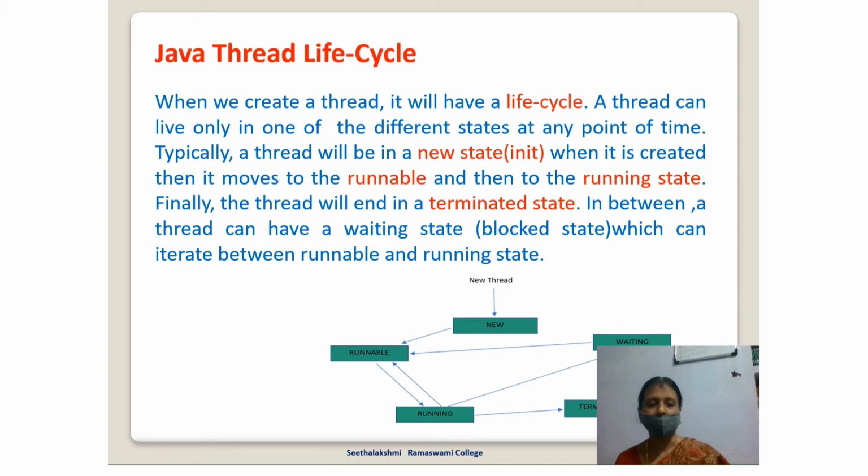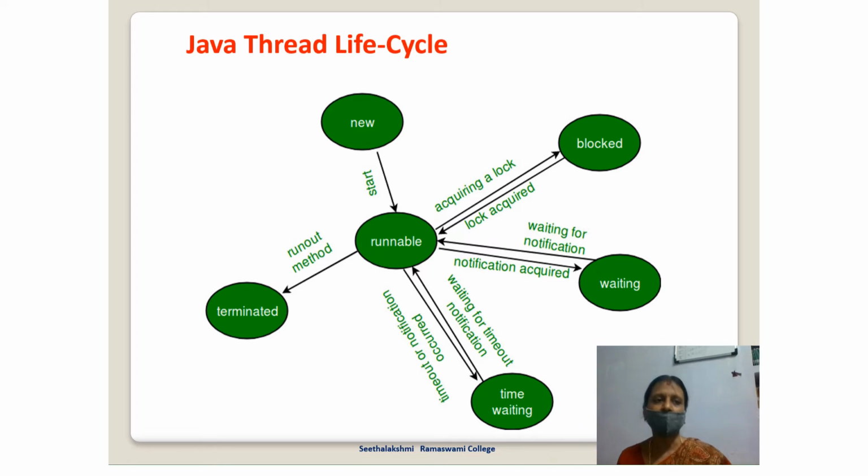In certain other conditions, a particular process will go to the dead state. Whenever a process is in the runnable state or the running state, it will be called an active thread. From the active state, it can move on to the dead state when it is no longer needed to complete the task. Sometimes it can move from the init state itself to the dead state. Or from the blocked state also, it can move on to the dead state. Under all other conditions, the thread can just move on a normal cycle, gets a processor, and then it successfully completes the task.